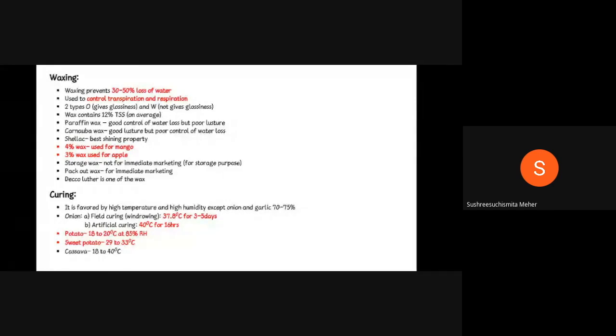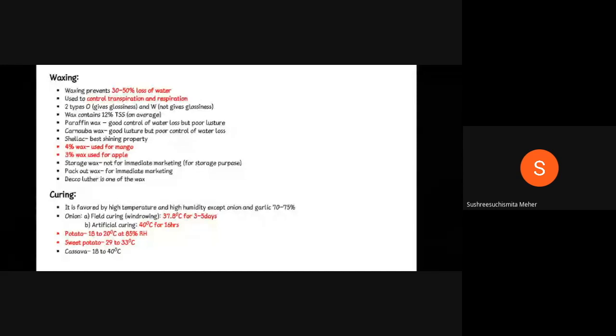Storage wax is sprayed for storing purposes, and packet wax is used for immediate marketing. In some objective questions I read, they asked what Decolitar belongs to. I also don't know much about this, but Decolitar is a type of wax. Just remember this point.